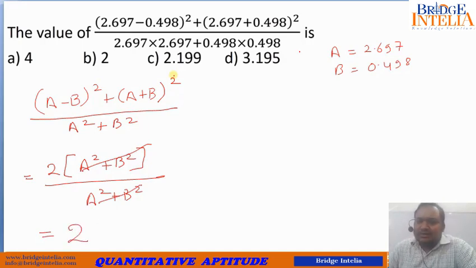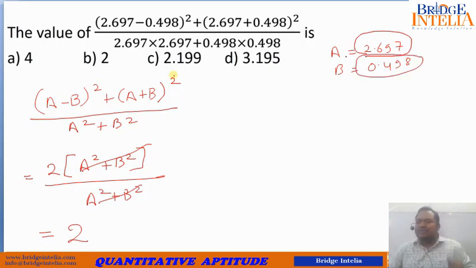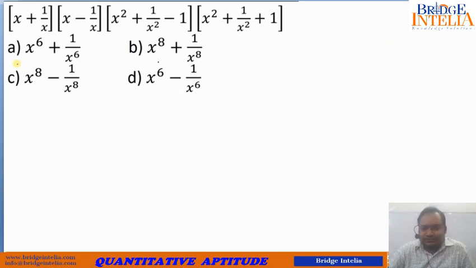So you see, these numbers actually did not help you to calculate the final answer. These numbers could have been anything, because ultimately a square plus b square got cancelled. So please be careful, you are not actually meant to calculate this. These are meant so that you can somehow transform these into algebraic identities and then cancel out a few terms. So now let's move further.